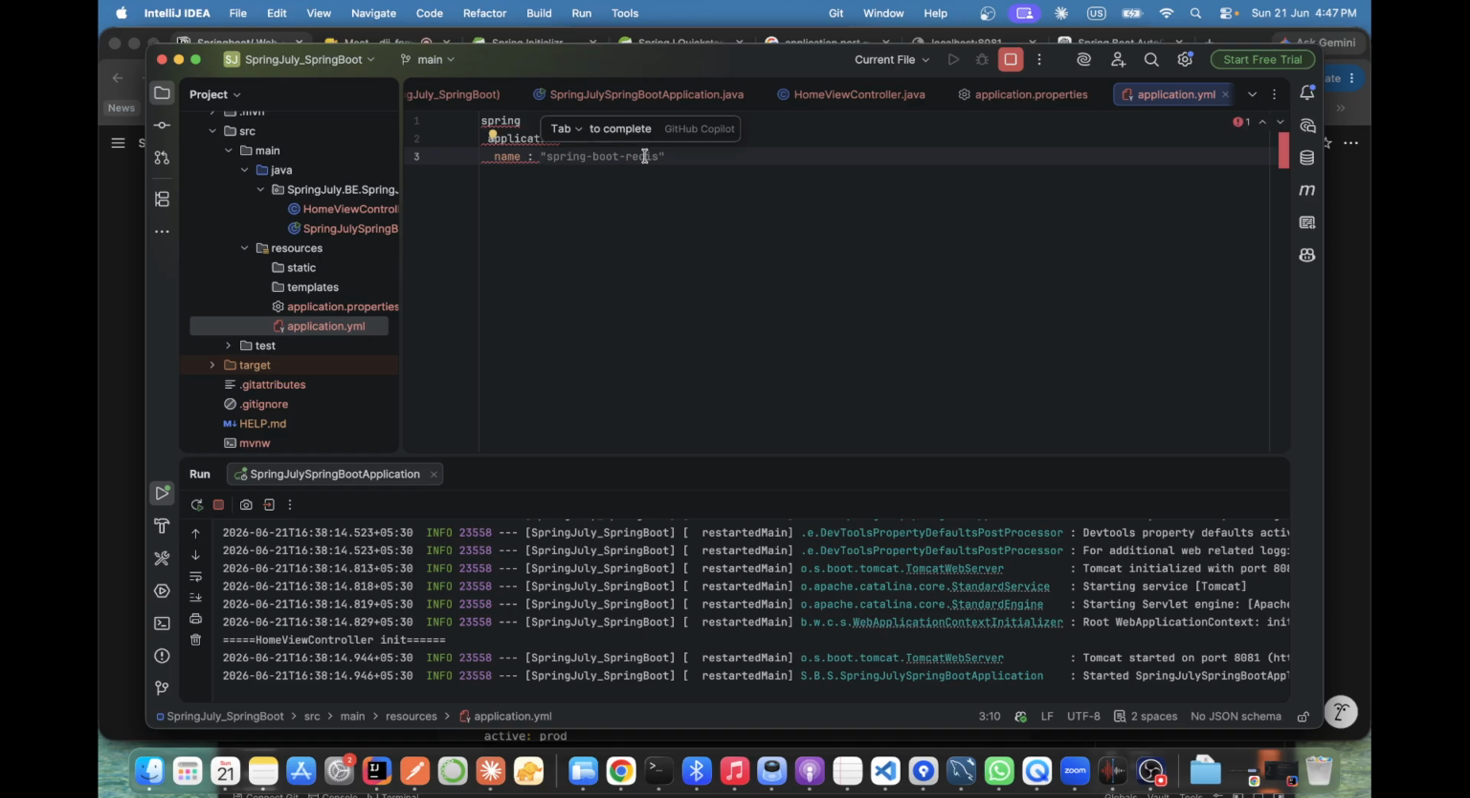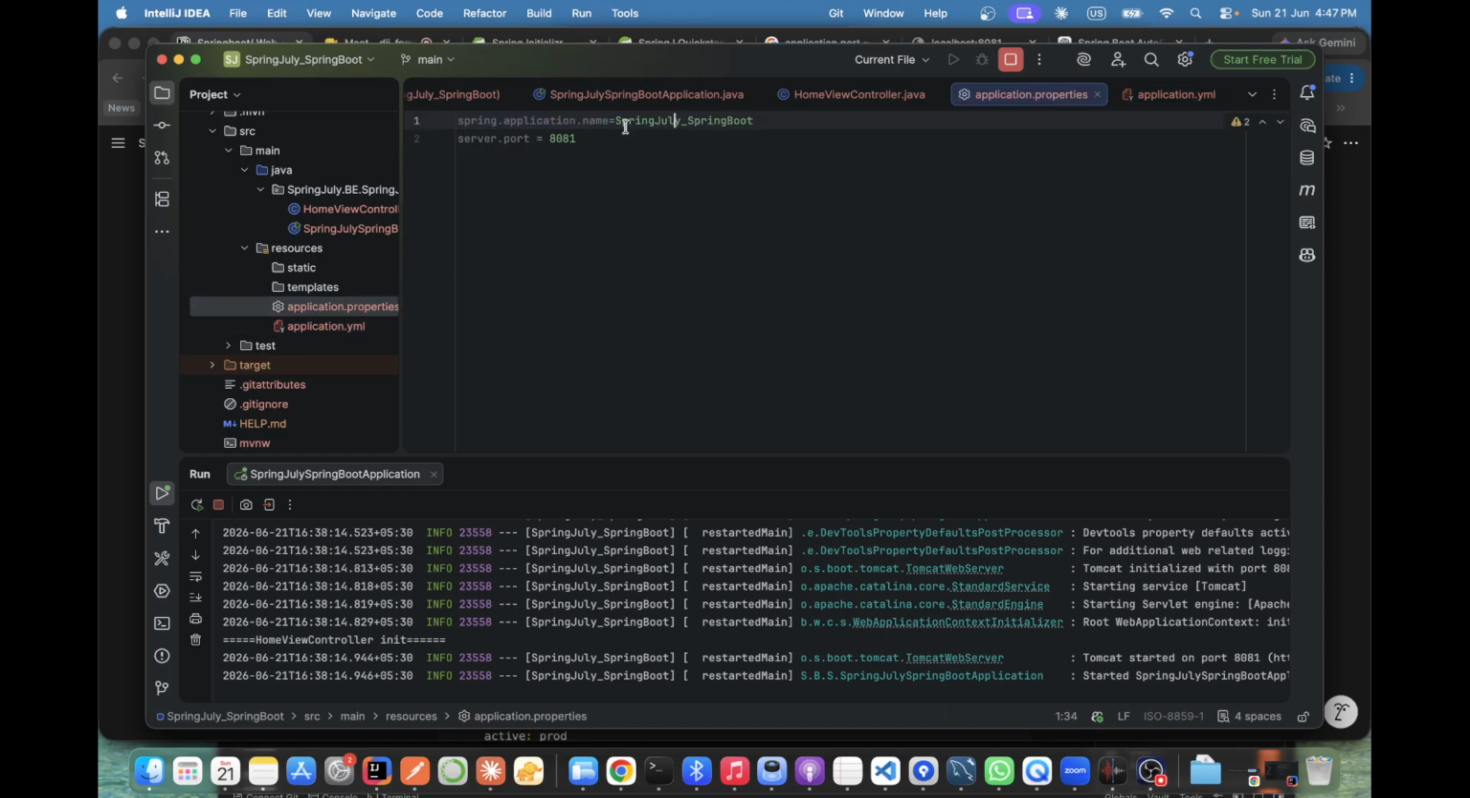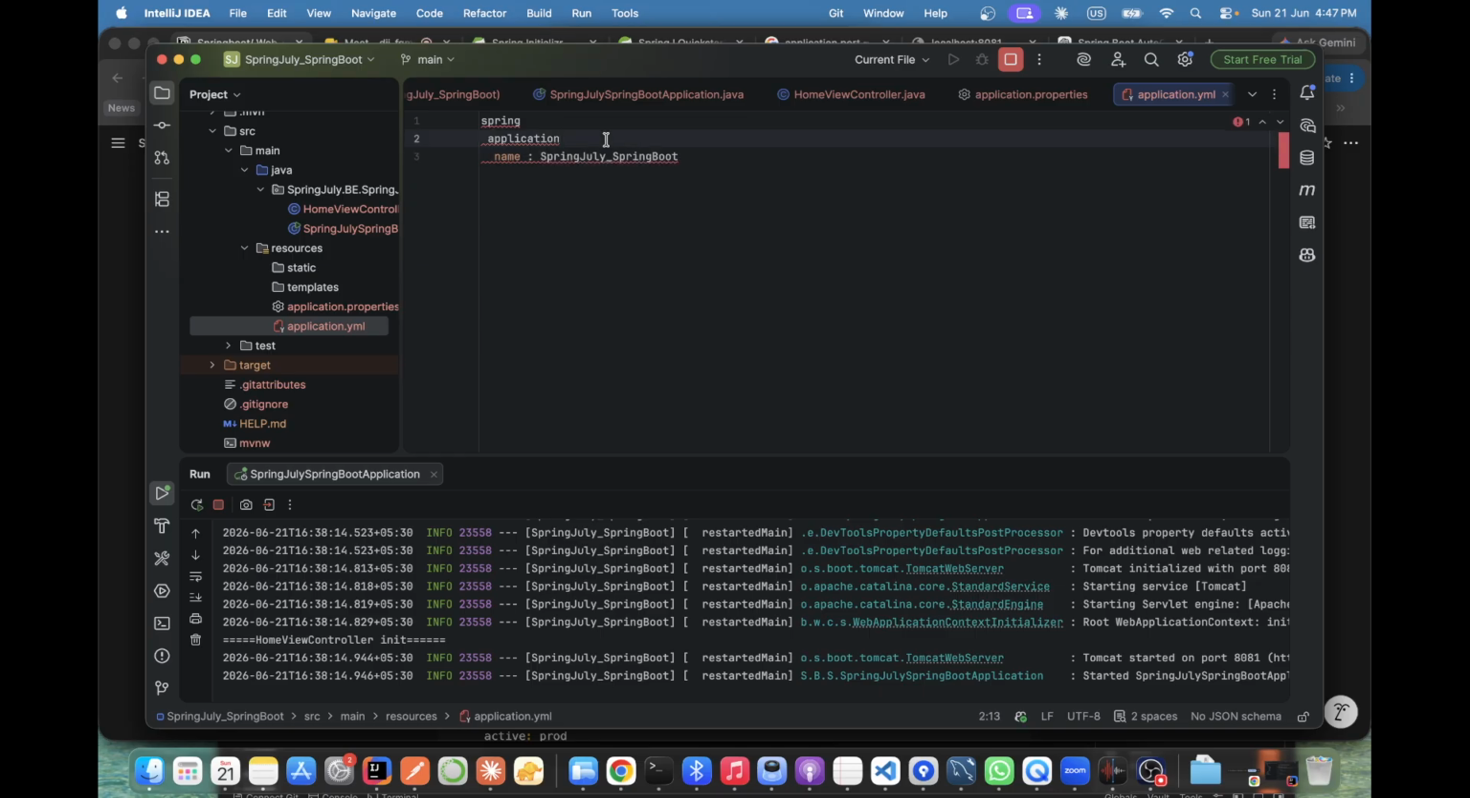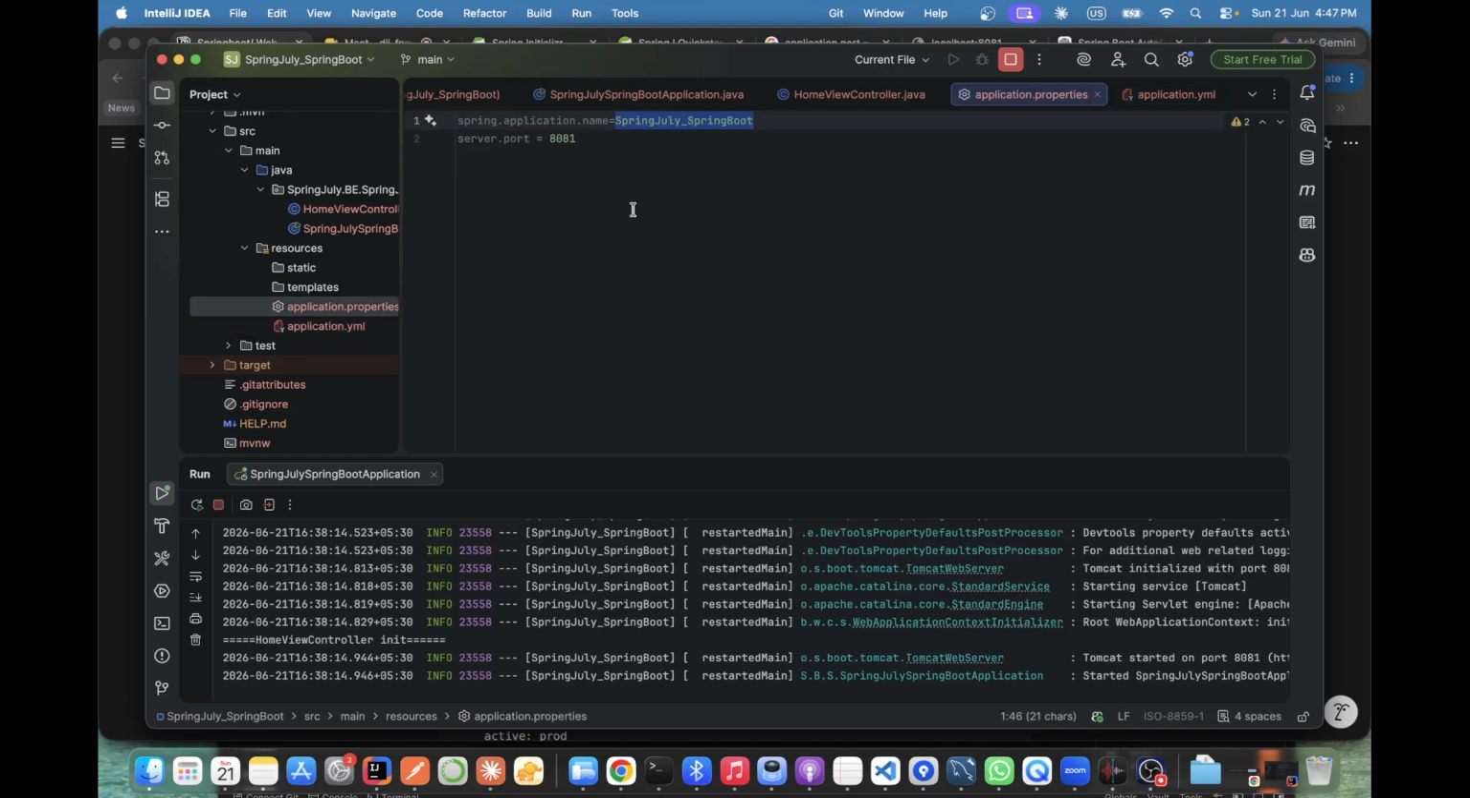Even a single space difference will cause it to not run, and we cannot find where the error is coming from. Do you understand this file? Have you worked on YAML in any project? Yes, in one of my projects. So this is the YAML structure, and this is our configuration structure.